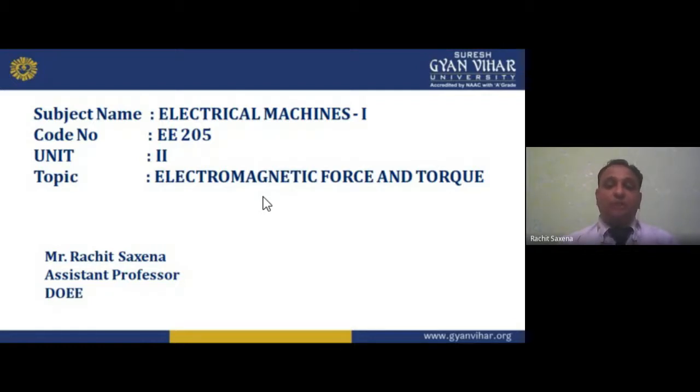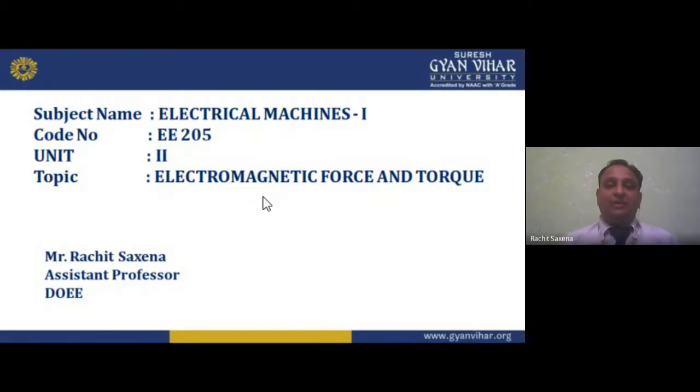But when I talk about mechanical power, I am always talking about rotation, and rotation means torque. So power, voltage, current, or energy is converted into torque, and torque is converted back into power, voltage, energy, and current. Converting electrical into mechanical is a motor, and the vice versa, converting mechanical into electrical, is a generator.